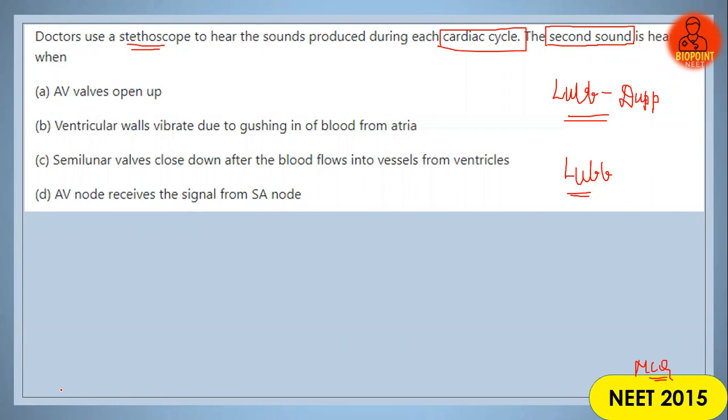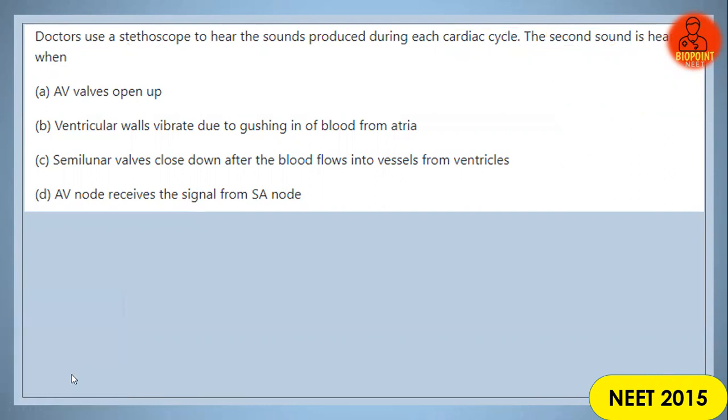The first sound is created due to the closure of what? Cuspid valve. I'll write it once again. So there are two types of sound. First is the lub sound. Lub sound is produced due to closure of cuspid valve. What are the different kinds of cuspid valve? You have bicuspid valve, you have tricuspid valve. So that is the first sound heard due to the closure of the cuspid valve, and it is heard at the beginning of systole. Clear?